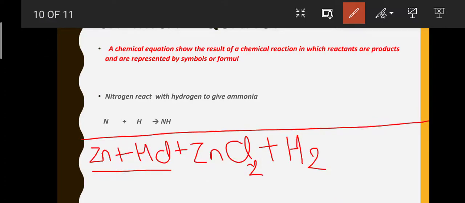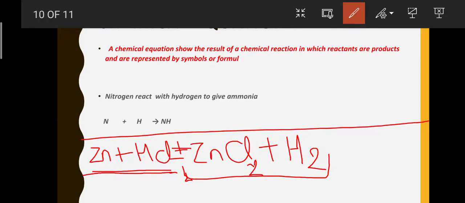Now I have one more question for you all: we have to balance the equation in which zinc reacts to form zinc chloride and hydrogen.